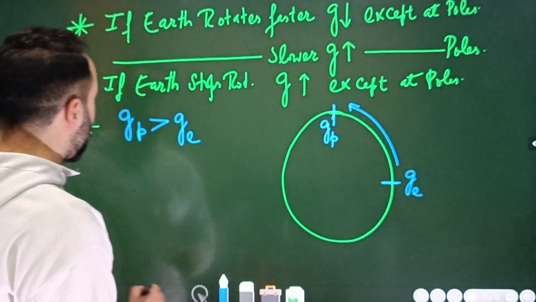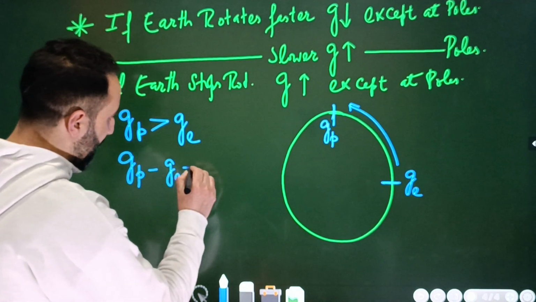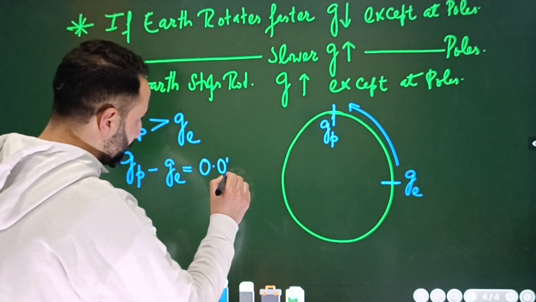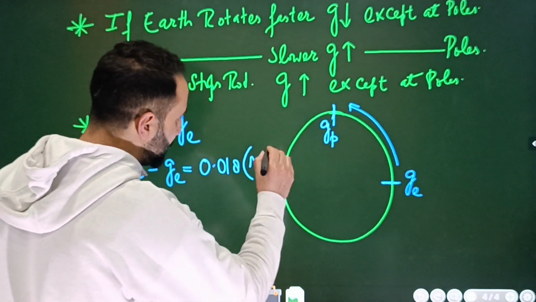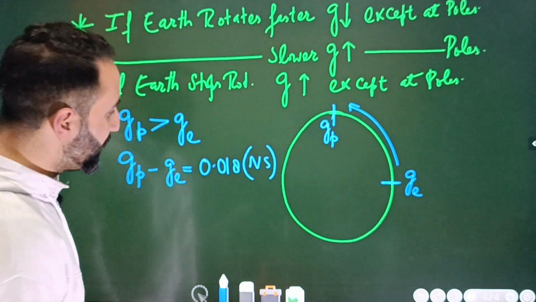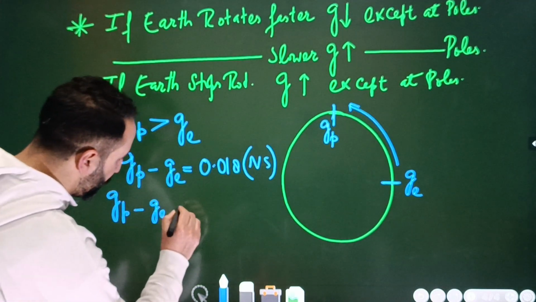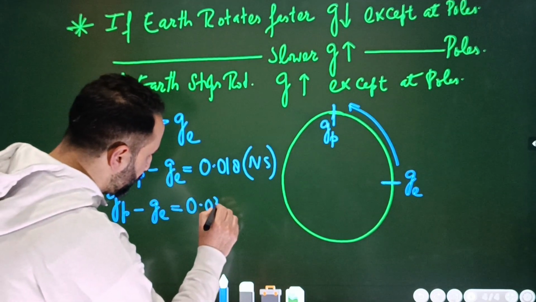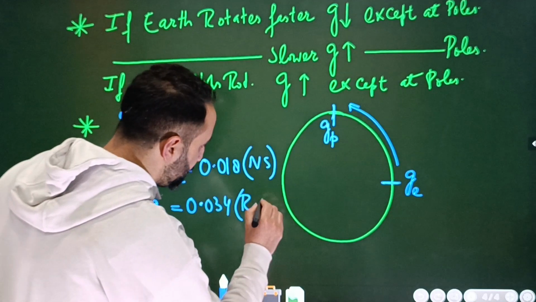Okay, beta? So here I will write down like this, that g_p minus g_e is equal to 0.018 meter per second square, but this is due to non-sphericity of the Earth. Then g_p minus g_e is also equal to 0.034 meter per second square, and this is because of rotation.